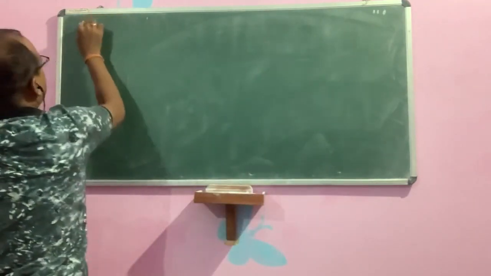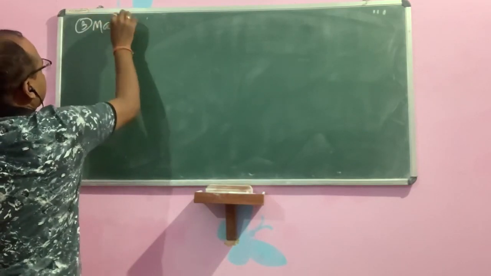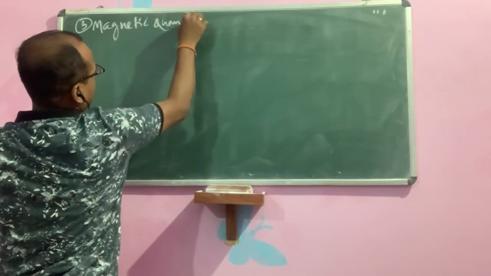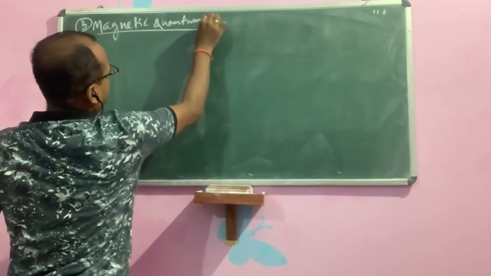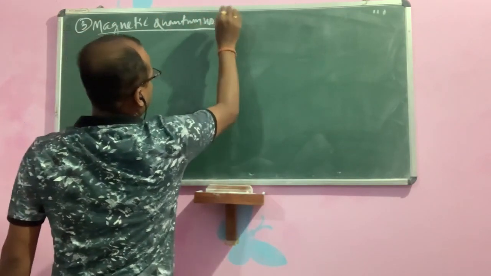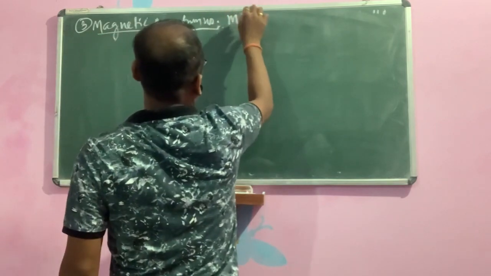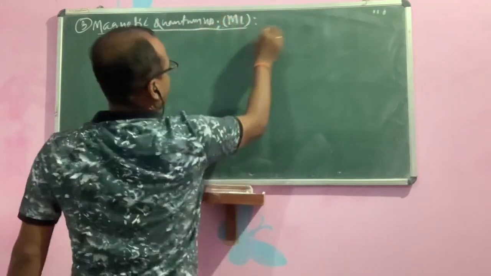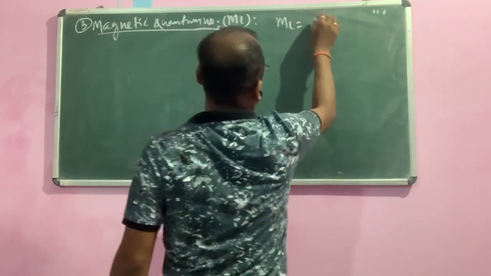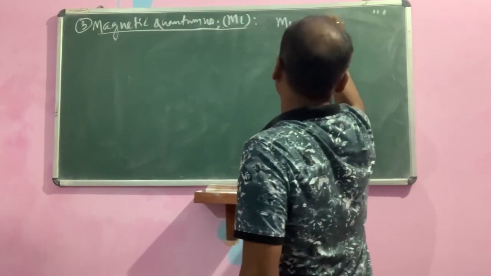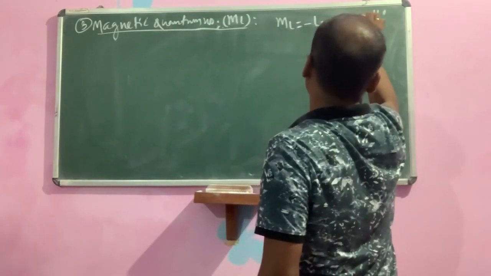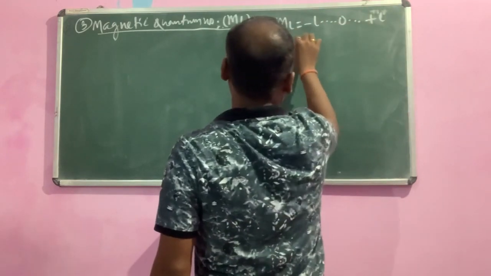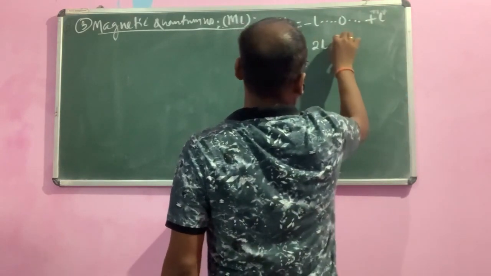Third, the magnetic quantum number. What is the symbol? That is your ml. And it has the formula, children: ml is equal to minus L dot dot dot 0 dot dot dot plus L. And the number of orbitals formula is 2L plus 1.